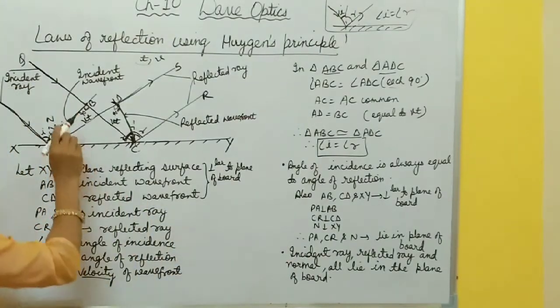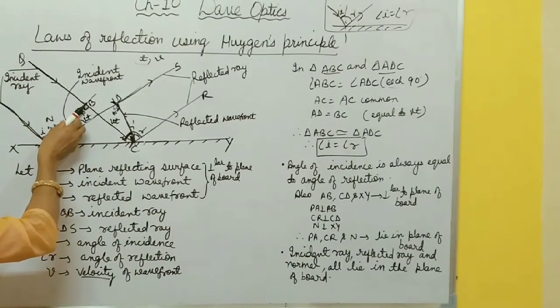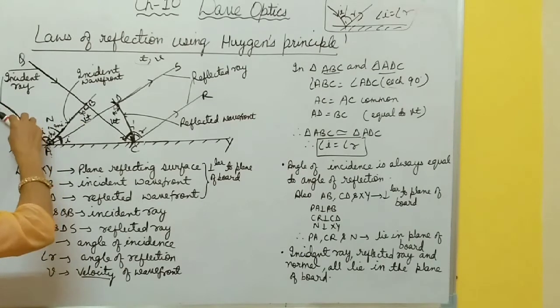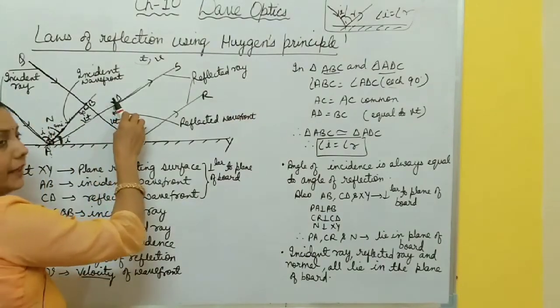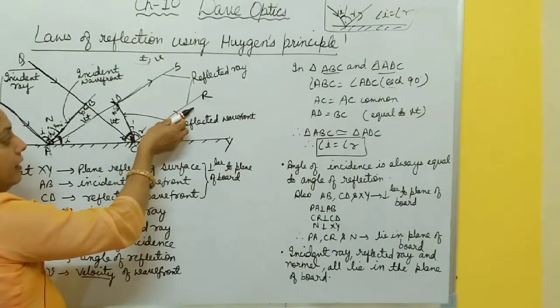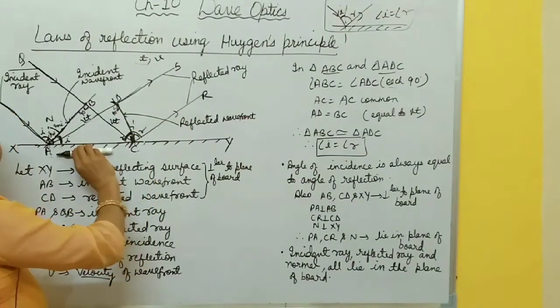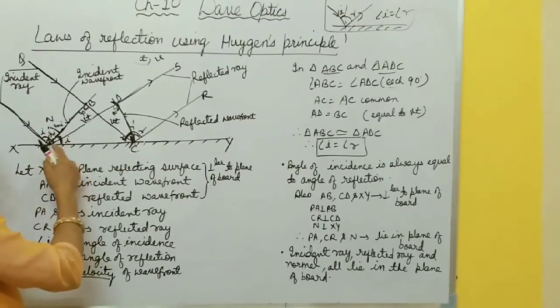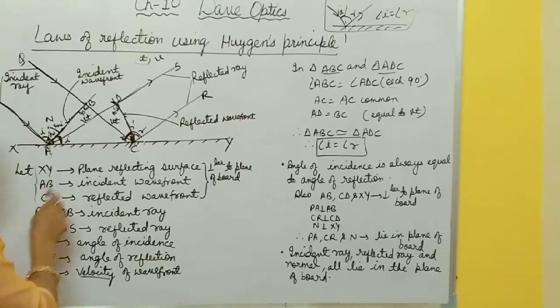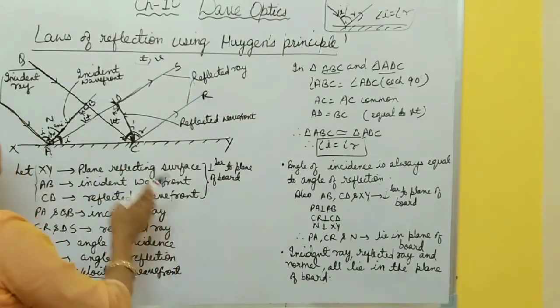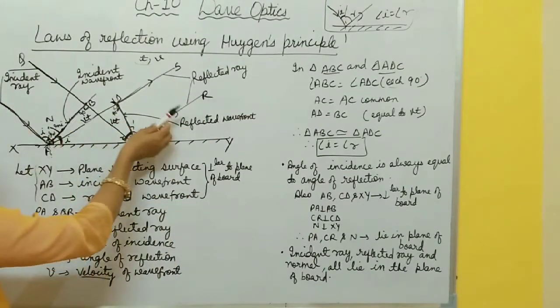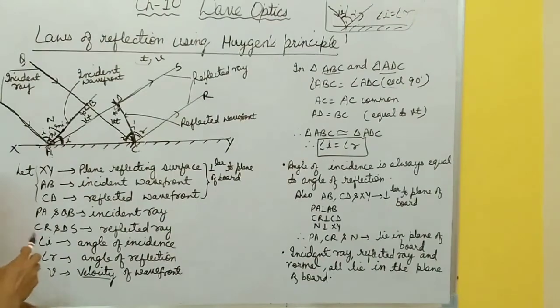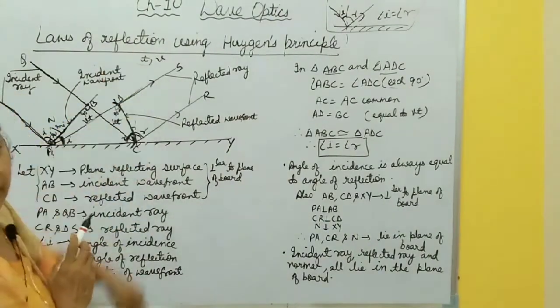So you know this one is the incident wavefront, so this PA is the incident ray. This one is the reflected wavefront, so this is the reflected ray, and this is the reflecting surface. Normal to this one is this normal. It means if these three are perpendicular to this plane, then the incident ray, reflected ray and normal all lie in the same plane, this plane of the board.